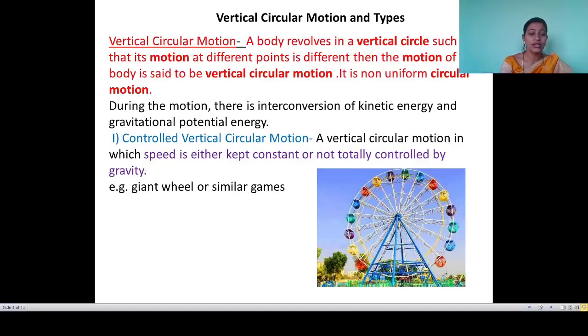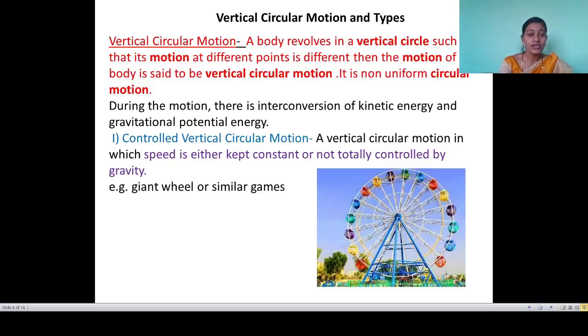We know that in Ramoji Film City, and in the last 10 to 15 years, SL World was famous in Pune city. There we can see such types of games. A giant wheel is present there. This giant wheel can be started, can be stopped, and its speed can be controlled. All these things we can understand.